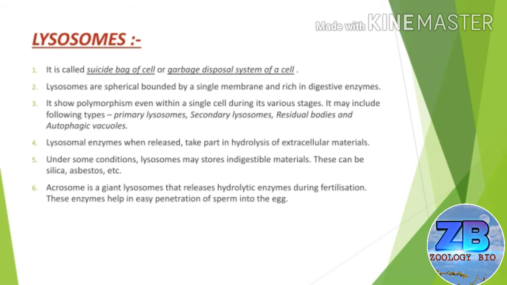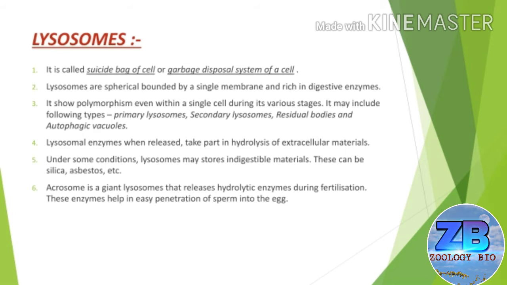In the structure, the lysosomes are highly variable in their shape and morphology. That is, there is polymorphism even within a single cell during its various stages. A polymorphic form of lysosome may include following types. Number one, primary lysosomes. These are formed from endoplasmic reticulum and Golgi complex. They store and secrete hydrolytic enzymes. Number two, secondary lysosomes. They are digestive vacuoles formed by the fusion of phagosome, food containing vesicles, and lysosomes, enzyme containing vesicles.